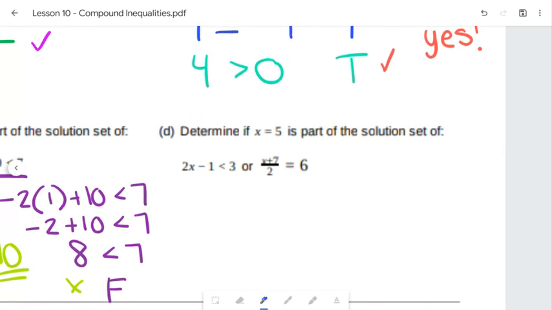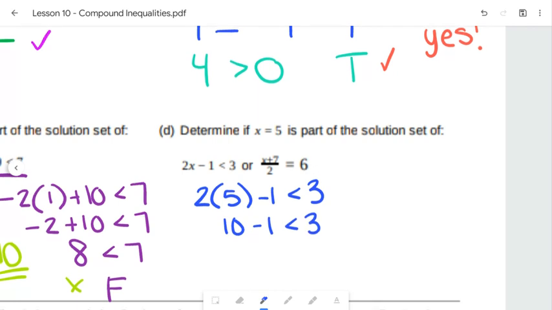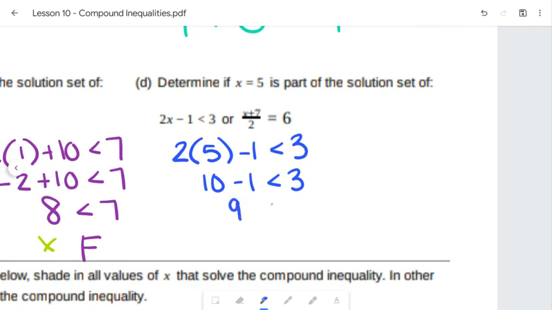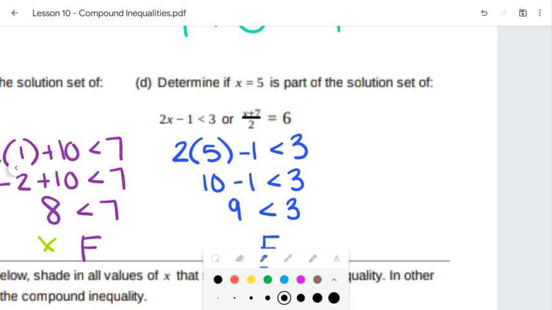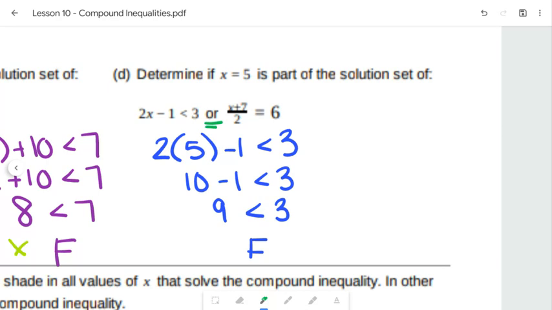Okay, and one last time, 2 times 5, subtract 1 is less than 3. 10 subtract 1 is less than 3. 9 subtract 1, 9 less than 3. We're looking at false. So if it was and, we could stop right there. I wouldn't even need to go any further. However, we're dealing with or, so as long as one of them is true, we have the potential. So we're going to try this one out.